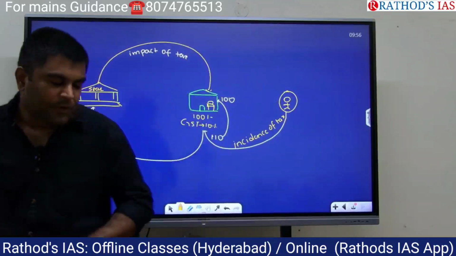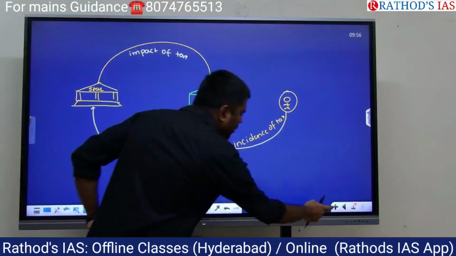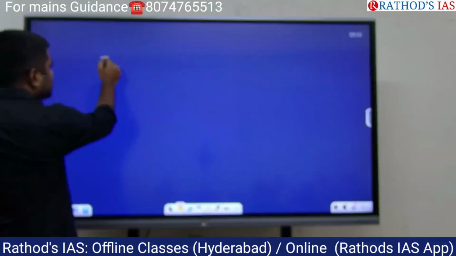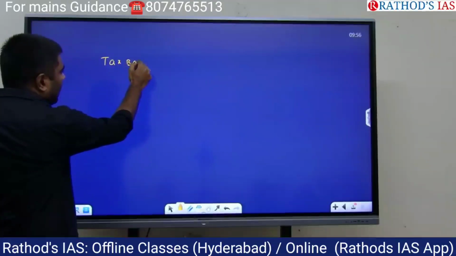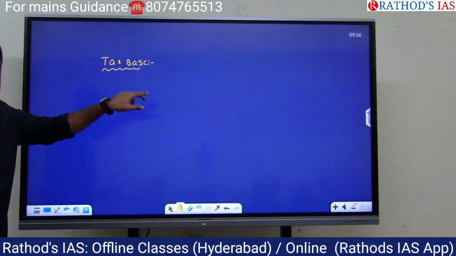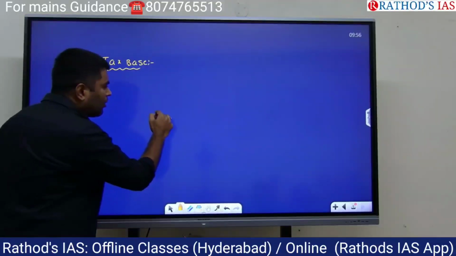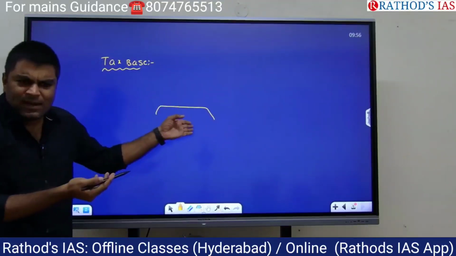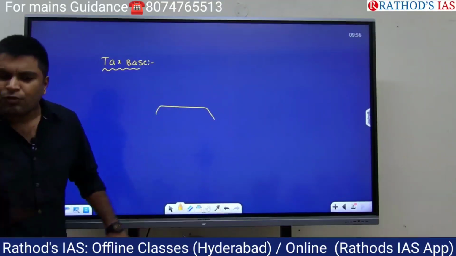Understood the terms. Now here itself, I want you to understand one more term called tax base. What do you mean by tax base? What do you mean by base? Technically, you all know the meaning of base. This is the base. Basically, on the ground, we can construct a base. Now try to understand.